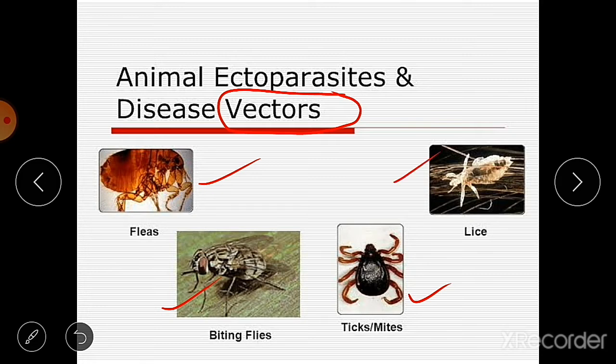Also the leech, you may have seen it. It sucks blood from the body of mammals like cattle and man, and when it comes in contact with the body of the host, it attaches firmly to the skin surface using a structure called the sucker. The leech sucks blood from the skin which has a lot of blood vessels. So blood is the main food of these creatures. So leeches are also ectoparasites. Head lice are there too. So these are the ectoparasites.